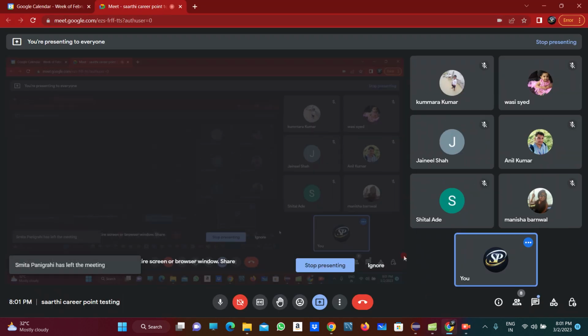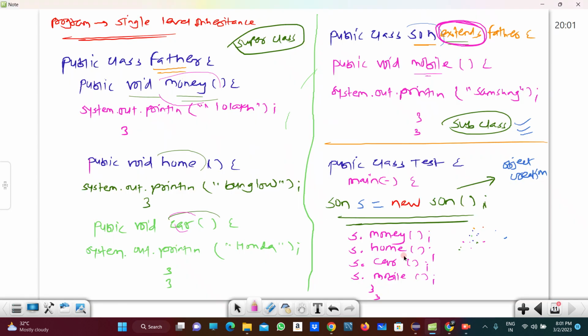So are you guys understanding, guys? Yes. So can we move forward? Okay, the second type of the inheritance, that is nothing but the multi-level inheritance, right?